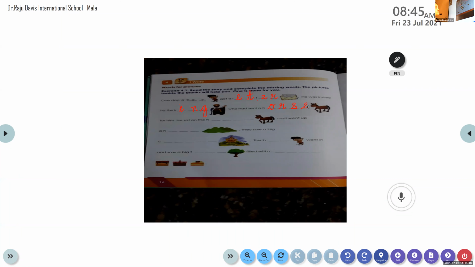Mute your device, Siddhi. That is the textbook, my dear. Siddhi Binayak, the book that you have with you now is the textbook. Take the workbook.